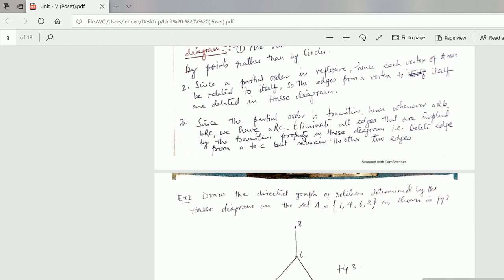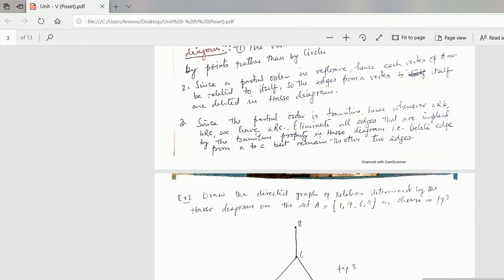The fourth point, again I repeat: if a vertex 'a' is connected to vertex 'b' by an edge, that is, a R b, then vertex b appears above vertex a.